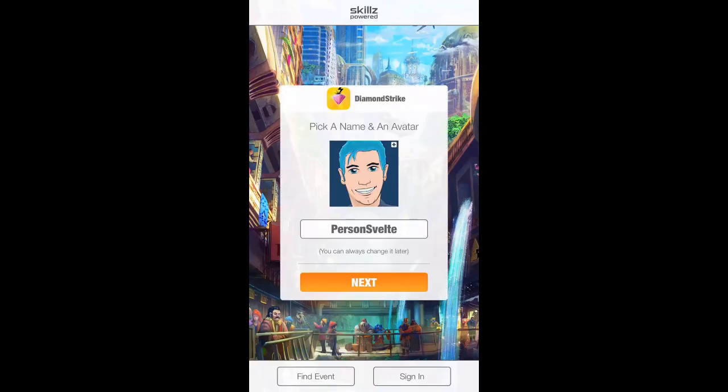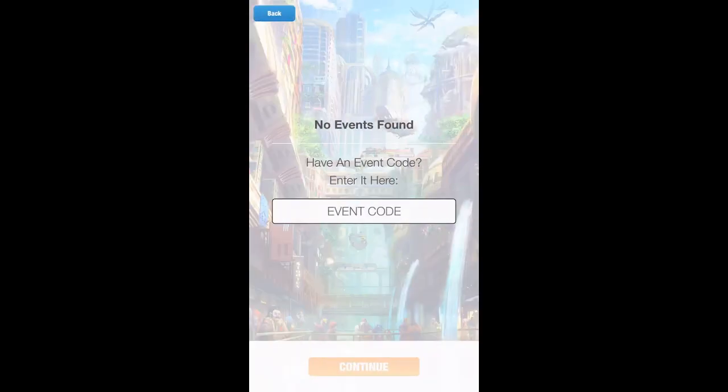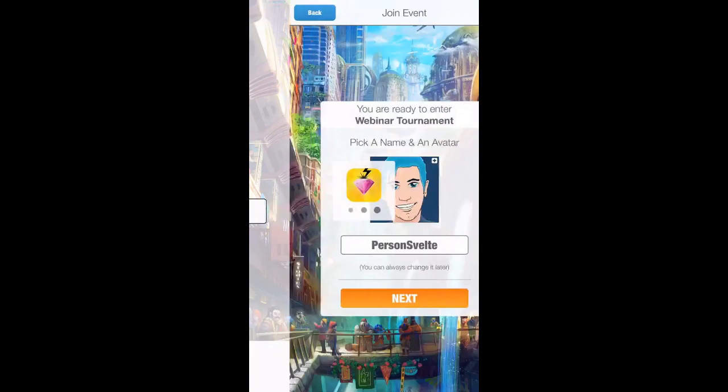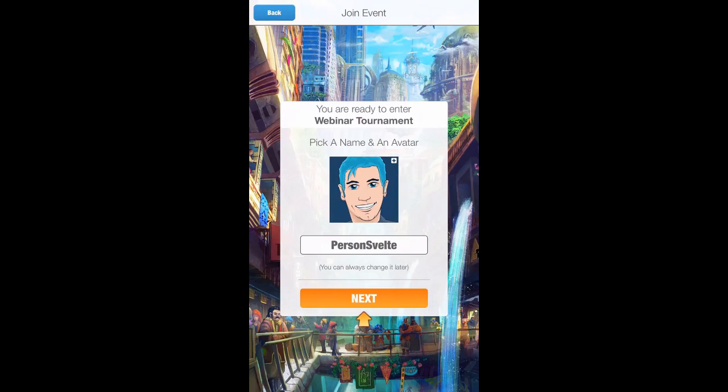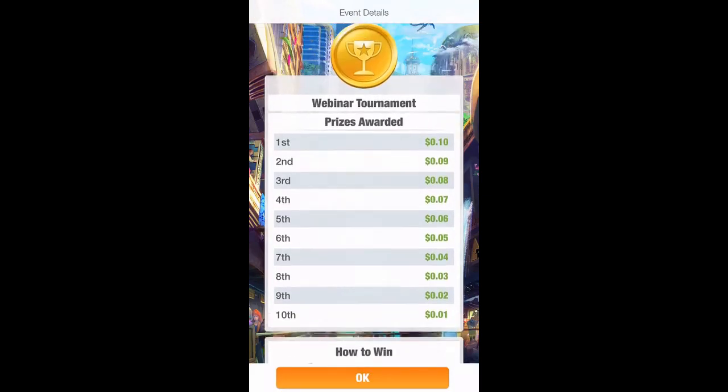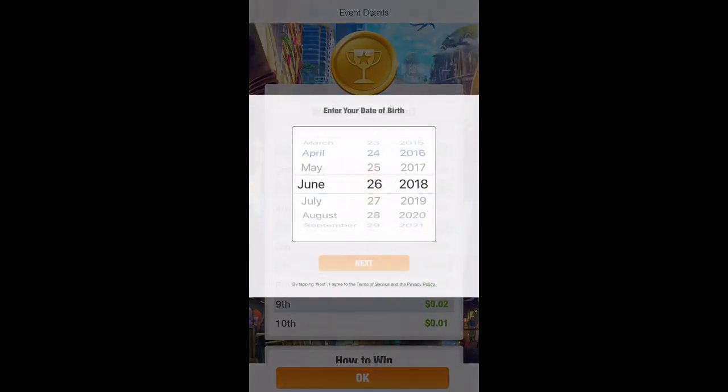The example we're looking at is someone who's already installed Diamond Strike. You're opening it the first time on a cold open, as we call it. You would press your existing user sign in. You have the option to find event down in the bottom corner. We look for events by geo area. If there's none in your area, you enter the match code. Players press enter, confirm that you're creating an account. Upon the next button, you're already into the event. You're seeing your live event details. You're seeing the prize list and the leaderboard.